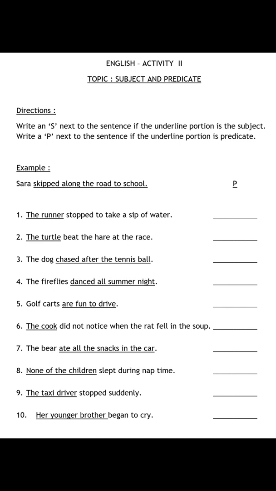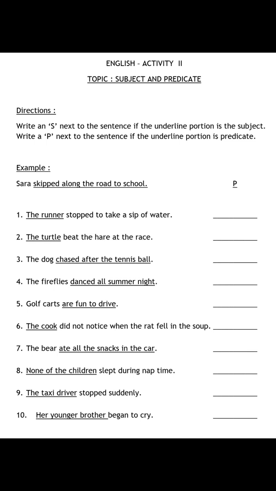Golf carts are fun to drive. And underlined part is are fun to drive. Tell me it's subject or predicate. Who are fun to drive? What are fun to drive? Golf carts are fun to drive. But underlined part is are fun to drive. And are fun to drive, this is predicate. So we will write down P here because are word is here and are is the part of a predicate.